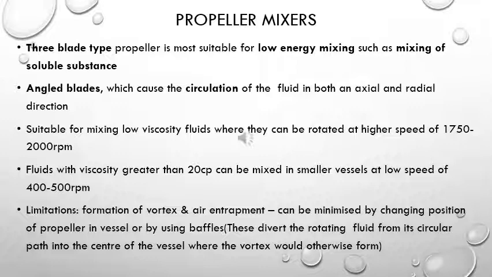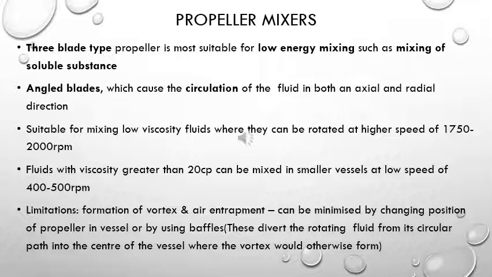Limitation of propeller mixer includes formation of vortex and air entrapment. Now, to understand what is vortex, we will take the example of a beaker wherein you are having a liquid in a beaker and you are stirring that liquid with the help of a glass stirrer forcefully. So, with that force, you'll form a vortex. That vortex will not allow the proper mixing of the liquid, that is a whirlpool you can see.